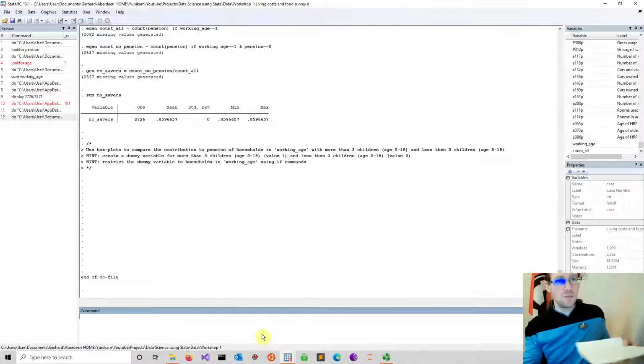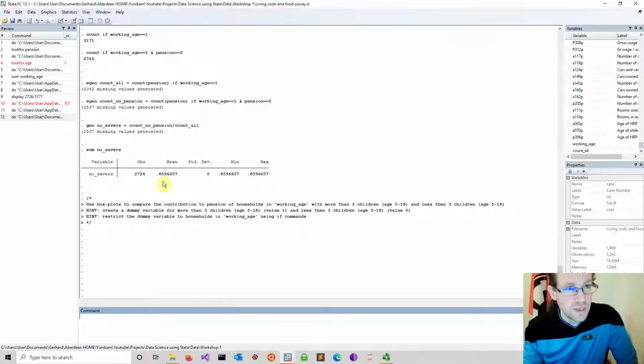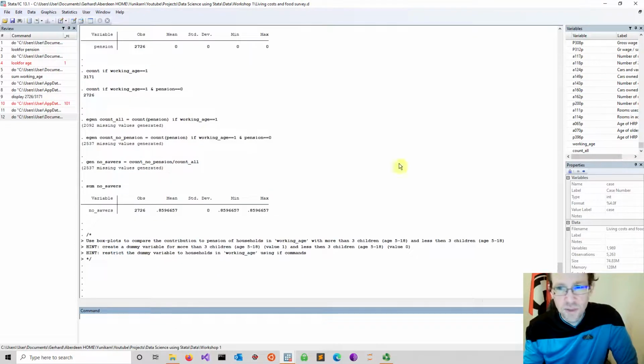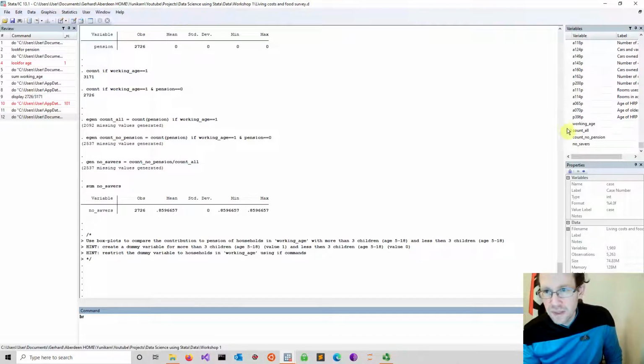So here we are. So well, it does exactly what it's supposed to do. So now again you get the same ratio, so about 0.86%. The only difference now is that you see that below we have some variables which we generated. So if you do a br, a browse command, we can just look at these variables.